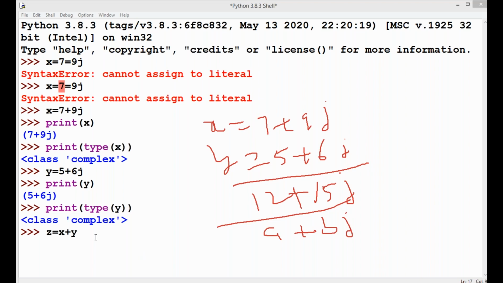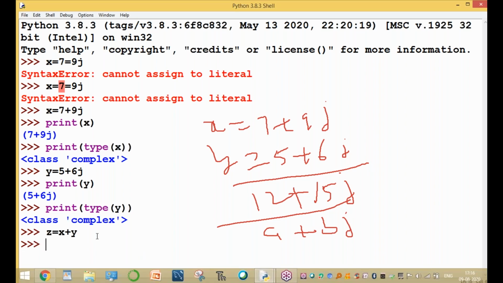Now what is the z value? Here z equal to, print of z. Print the value of z, and the data type of z.